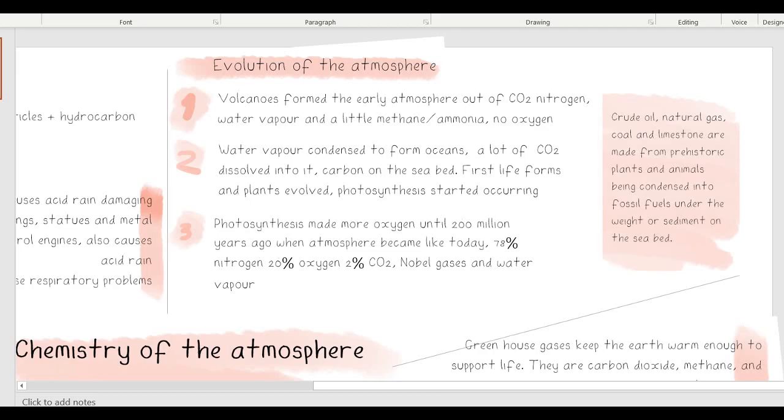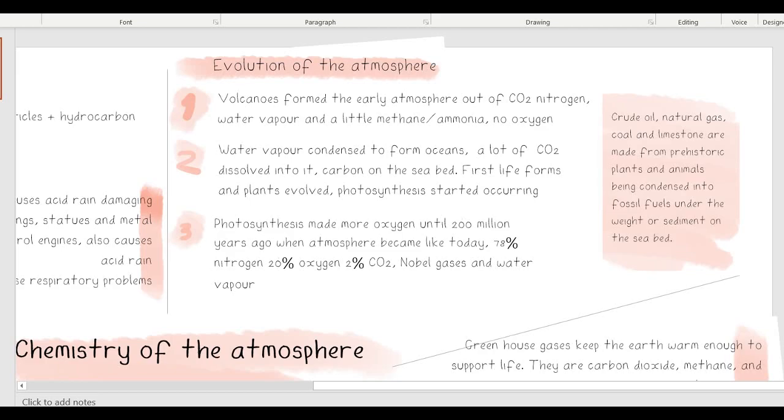When they died, they got buried in layers of sediment that compressed them to form fossil fuels, thus trapping the carbon underground. Crude oil and natural gas are formed from deposits of plankton that got trapped under the seabed. Coal is made from thick plant deposits. Limestone is made from the shells and exoskeletons.